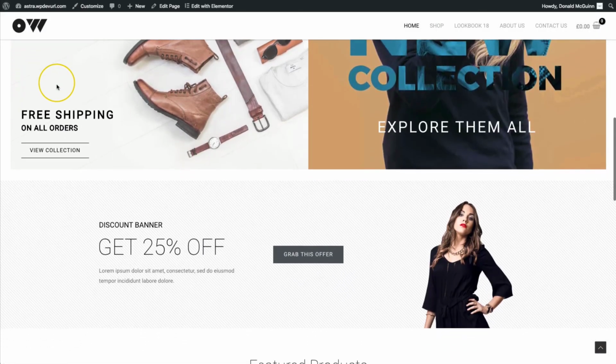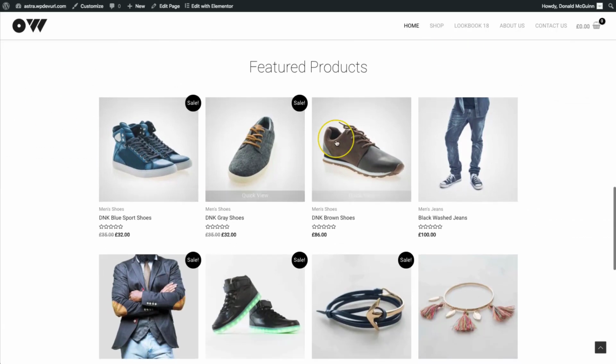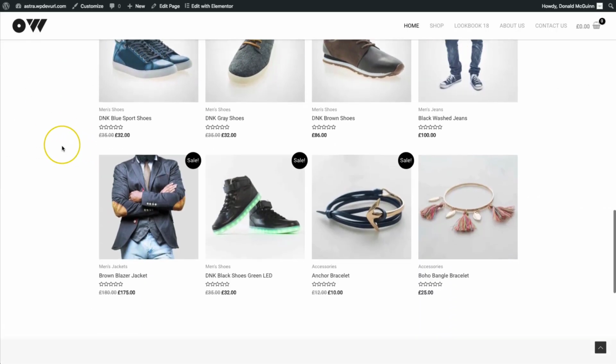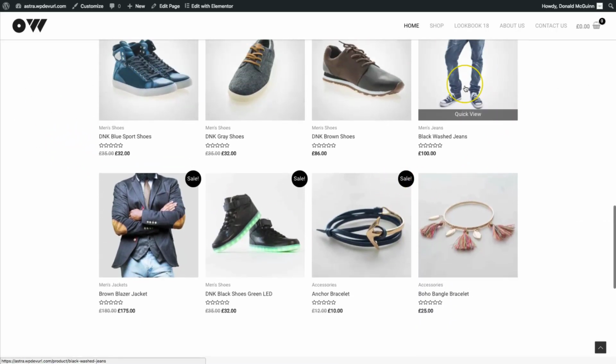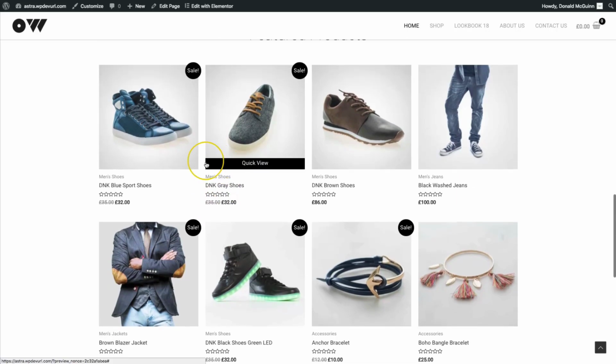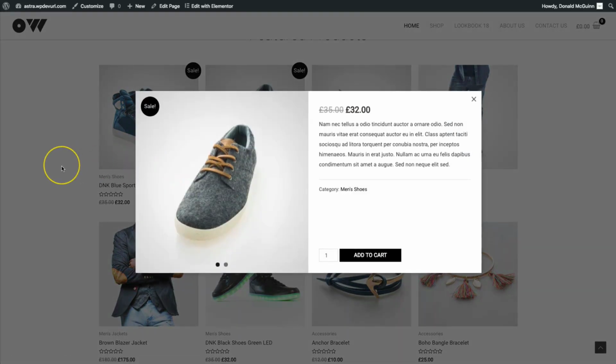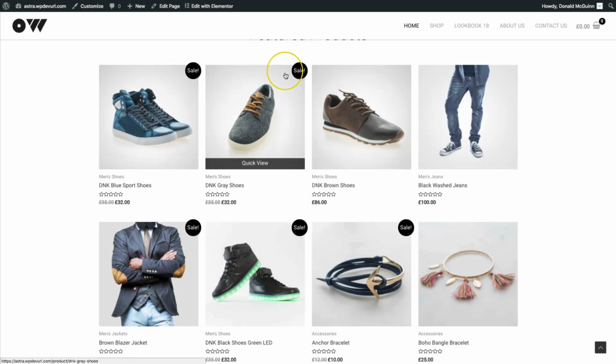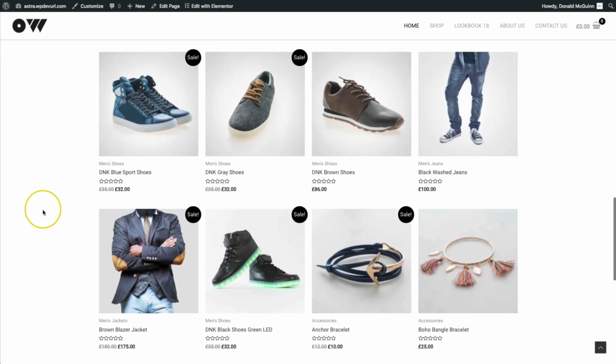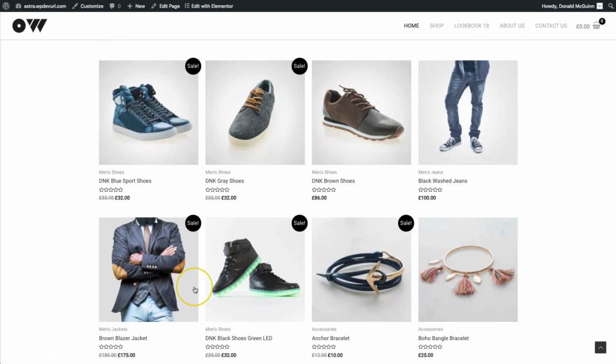So right now we have our WooCommerce site, and we have our featured products right here. As you can see, we have all of our categories at the top. We have our titles, review, and then the price. If we hover over top of it, we have the quick view, which if clicked on, we can go ahead and get a nice little pop-up of a little bit of information about this product. We have some sale tags here on the ones that are on sale. And then we basically have this great looking interface.